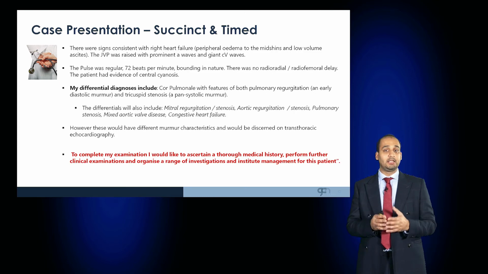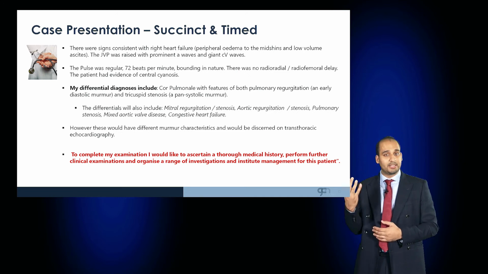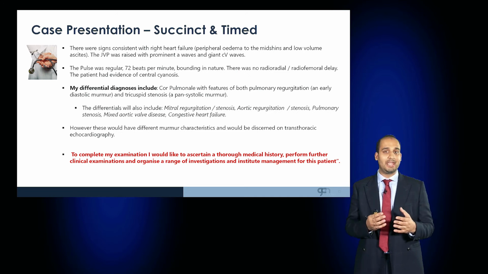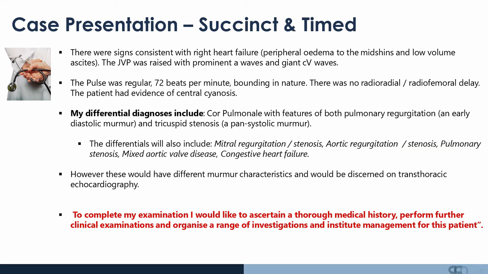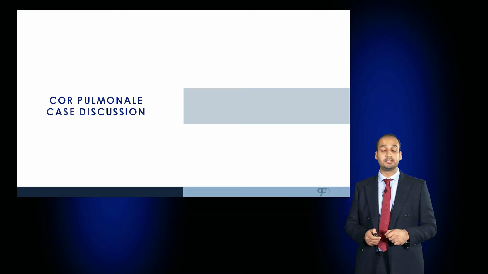The signs consistent with right heart failure may be noted, such as peripheral edema to the midshins and low volume ascites, and the presence of a raised JVP with prominent A waves and giant V waves. The pulse was regular, bounding in nature, and the patient had evidence of central cyanosis, and these features are consistent with Cor Pulmonale. Let's go on now to discuss this in some detail.